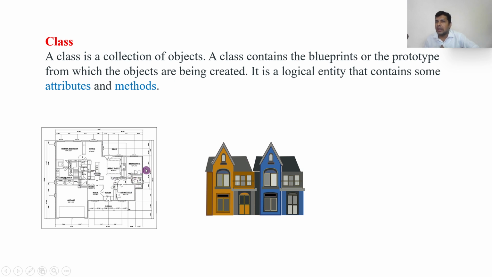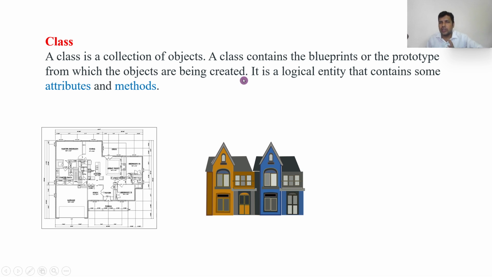For example, the model paper for your exam is called a class, and when you get the exam paper, it is called an object. I hope you have understood the difference between a class and an object. For example, if I say dog, it becomes a class. If I say Tommy, it becomes an object. To explain a structure we use a class, and the actual thing is called an object, which is a real-world entity.